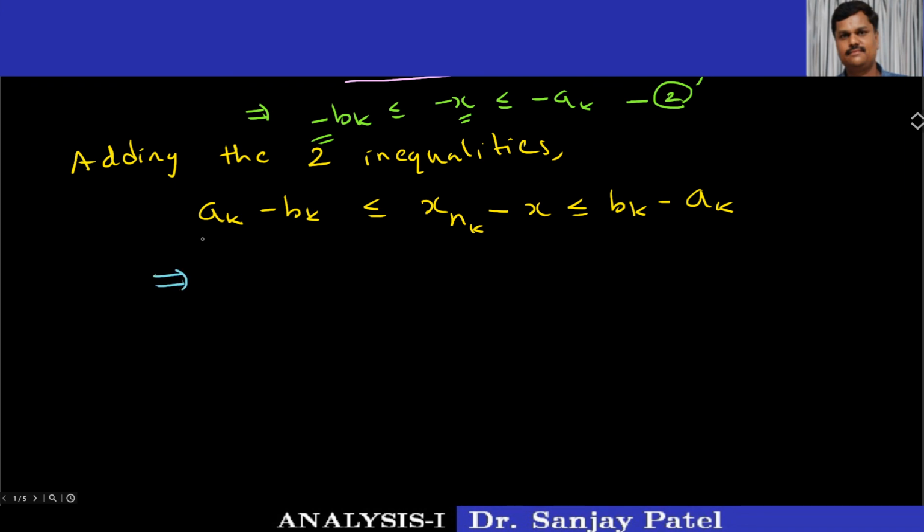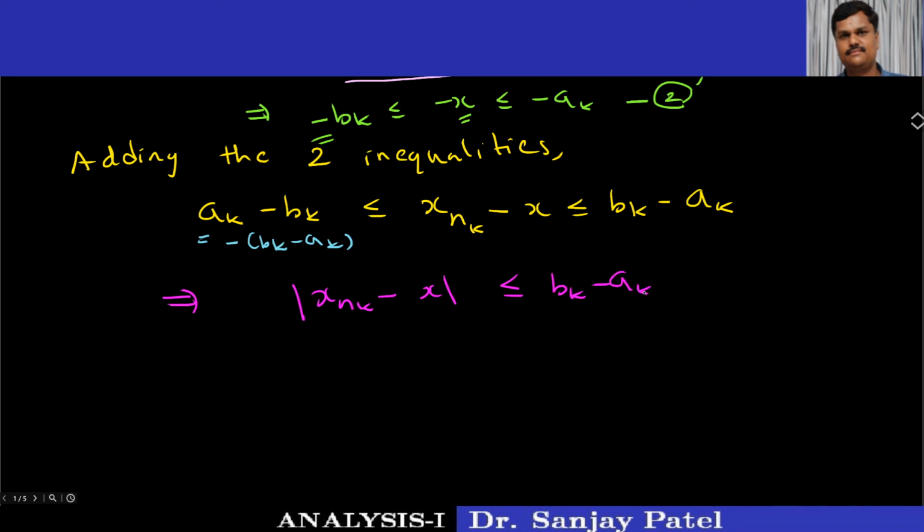because this is the same as minus of bk minus ak, I can rewrite this inequality in this form: mod of xnk minus x less than or equal to bk minus ak.